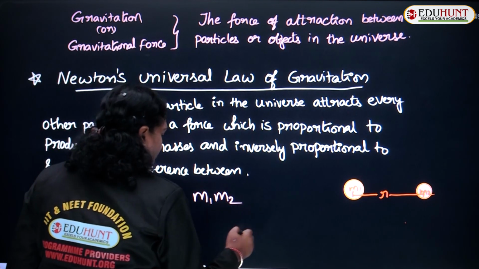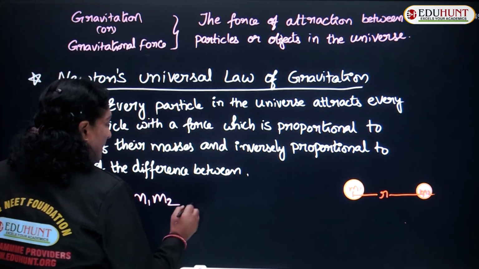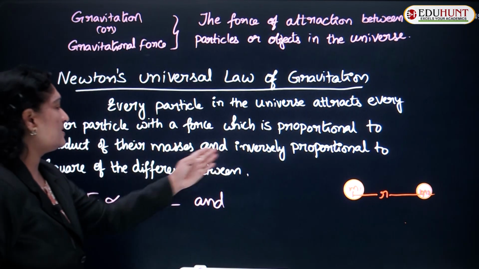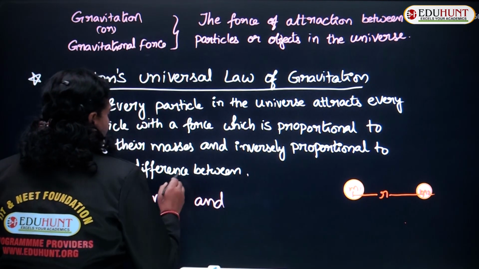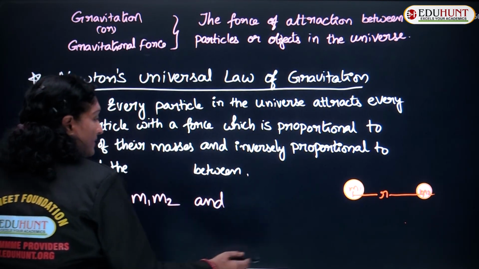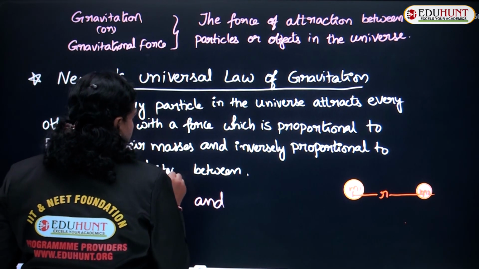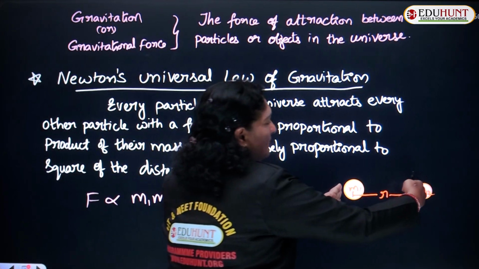and inversely proportional to the square of the distance between them. So what is the distance between the two masses?